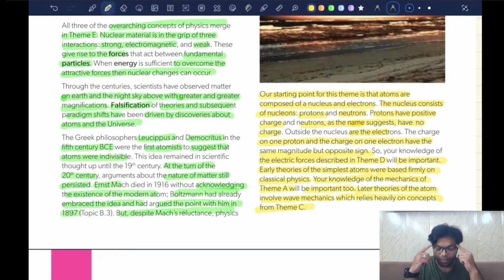Now, here, what is going to happen is we are going to consider the electron, which is supposed to be a particle, a matter. We are going to consider it to be a wave. Okay, and that is the basis for all of quantum mechanics. Okay, the Schrodinger wave equation.